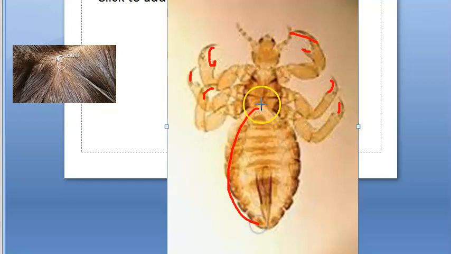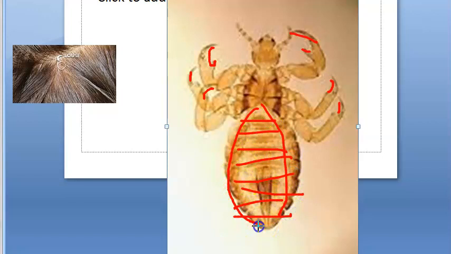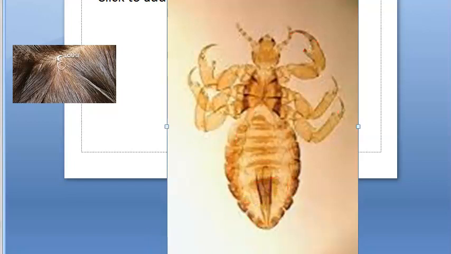Now let's move on to the abdomen. The abdomen is elongated and consists of 9 segments. 1, 2, 3, 4, 5, 6, 7, 8, 9. So it has 9 segments. The last abdominal segment is pointed in the case of males and bilobed in the case of females. Oh, that would be interesting because you will have to identify whether it is male or female. So is it bilobed or pointed in this?